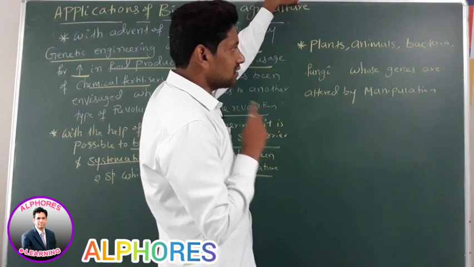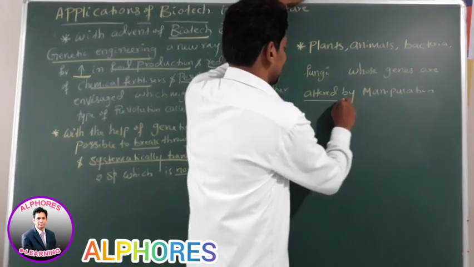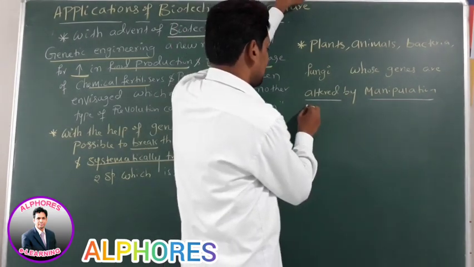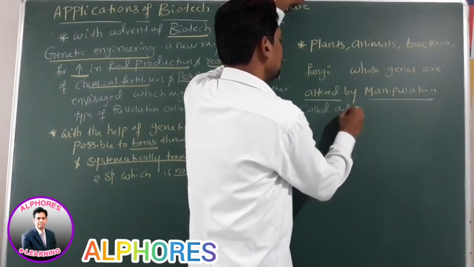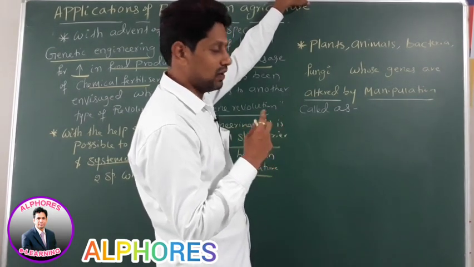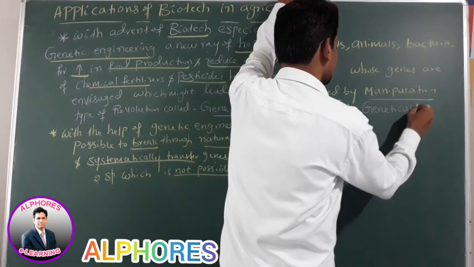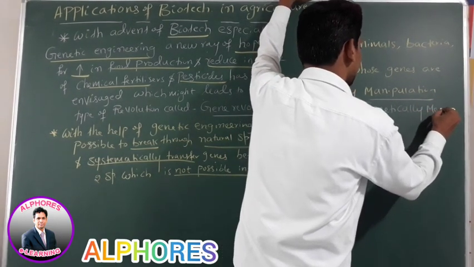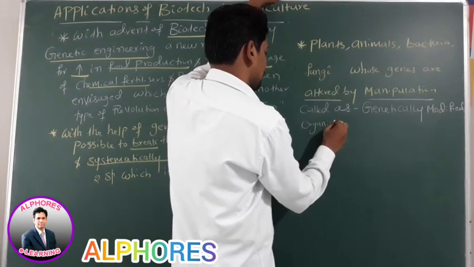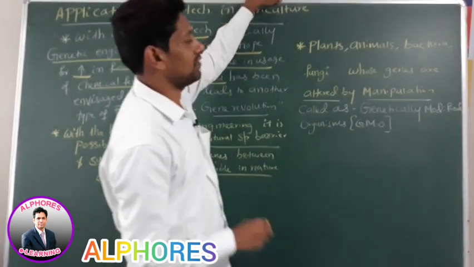Plants, animals, bacteria, fungi whose genes are altered, changed by manipulation, are called as what? Genetically modified organisms. What are they called as? Genetically modified organisms.